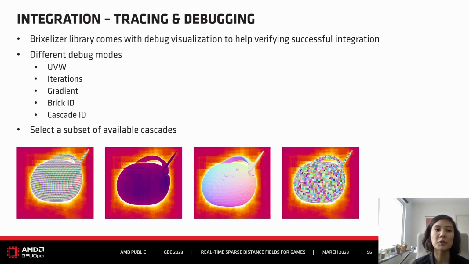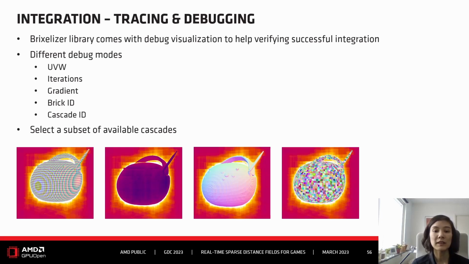Pixelizer also offers support for tracing, and this can be used for debugging, so you can verify whether your integration was successful. There are different debugging modes, just different ways to display the distance field. You can display it as UVW, the number of iterations you're tracing, the gradient, or the brick ID.